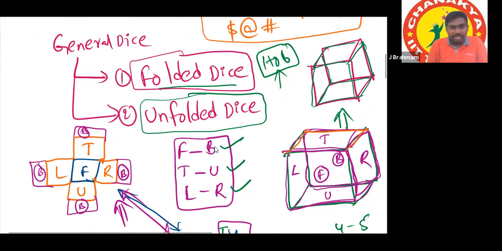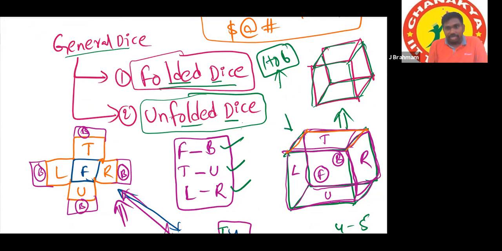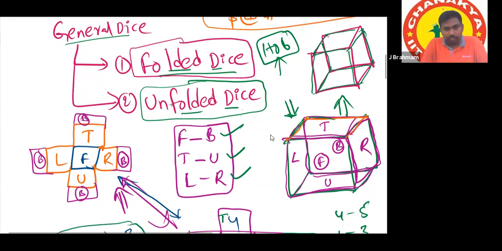Yeah, in general dice again it is of two types: folded dice and unfolded dice. We have taken a dice, folded, and we have unfolded it by cutting edges. Sir, we didn't complete folded fully. We have to do folded now.